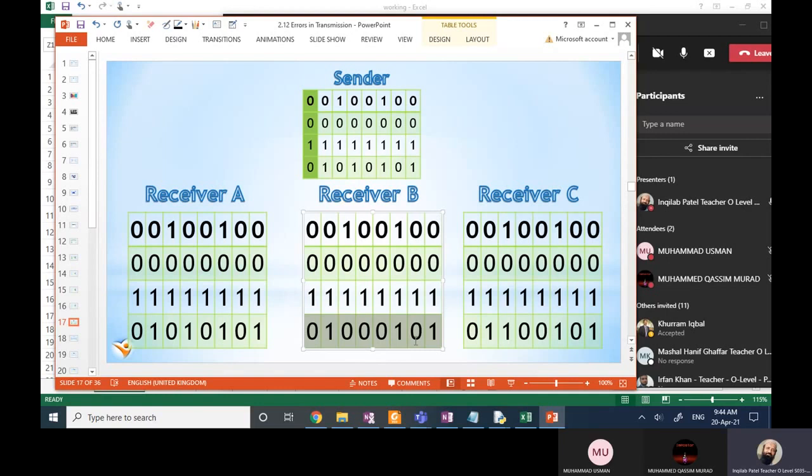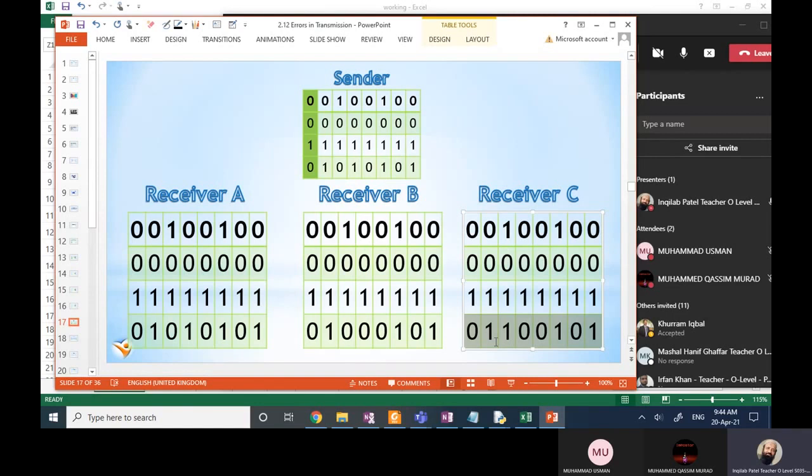We have identified that this one is incorrect because the number of ones is not even. Here, the number of ones is even, 1, 2, 3, 4, but the data is not correct.